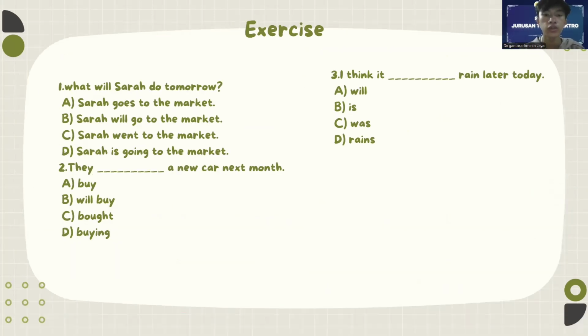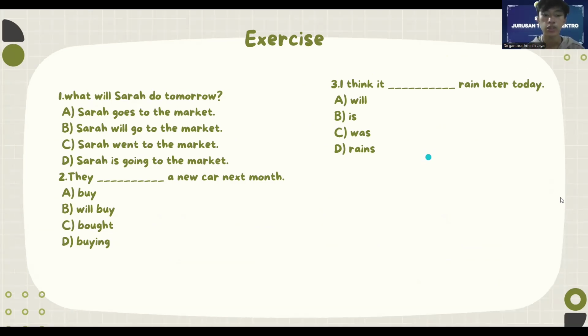Okay, we go to the last exercise. Number 1. What will Sarah do tomorrow? I will give you time to answer the question. Okay, the correct answer is B. Sarah will go to the market.